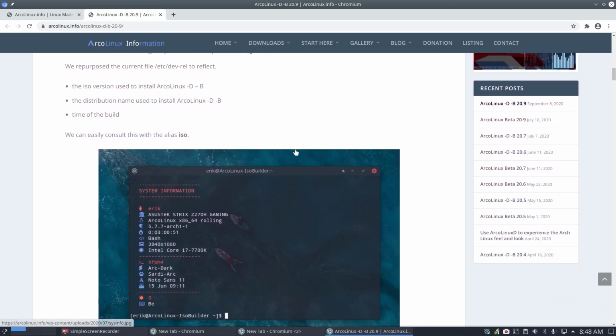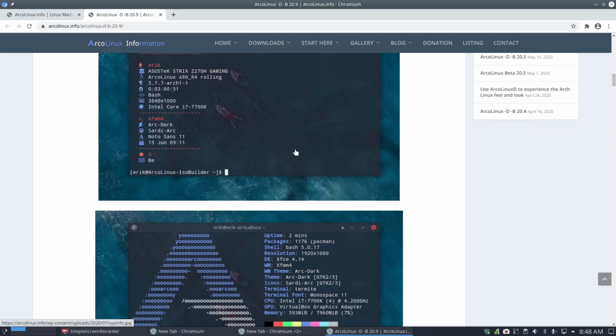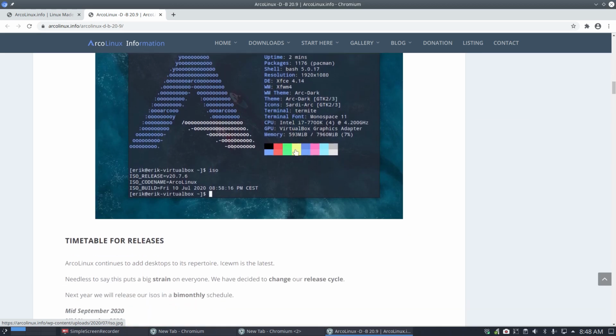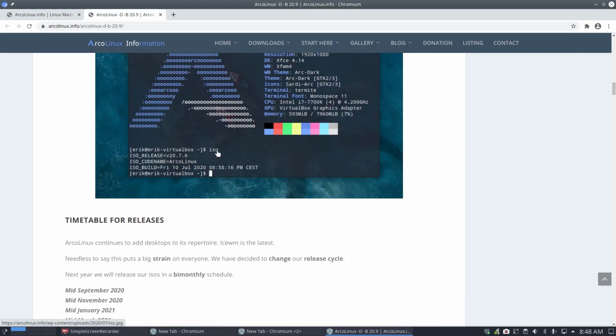All right, so that's just a repetition. I said it in July, but just to make sure everybody knows, there is, however, this alias. If you have a clean install, then if you type in the letters ISO, you'll see just what ISO did I start with. That's the only information, right? It's never going to be updated. It's a fixed file. Just remember, oh yeah, I started with the July version. That's it.